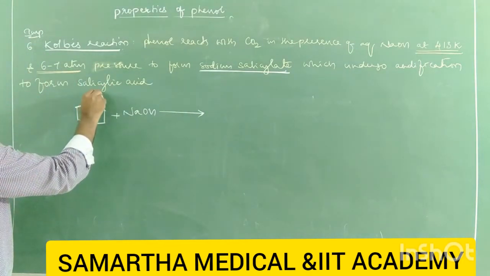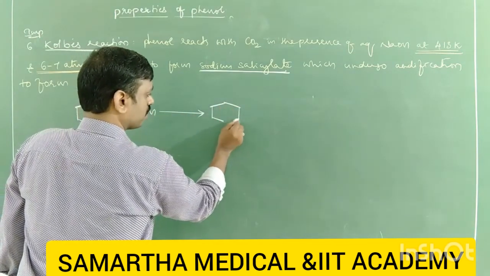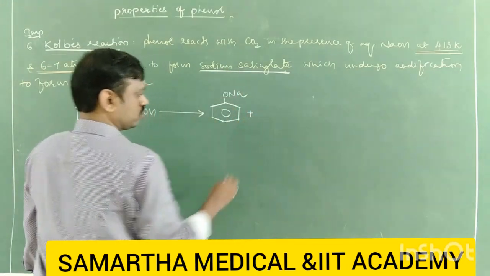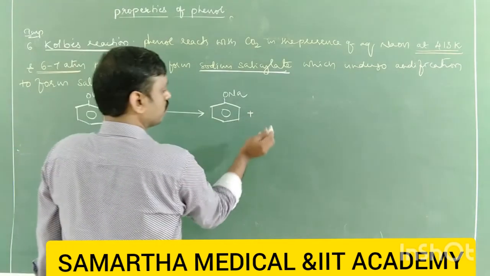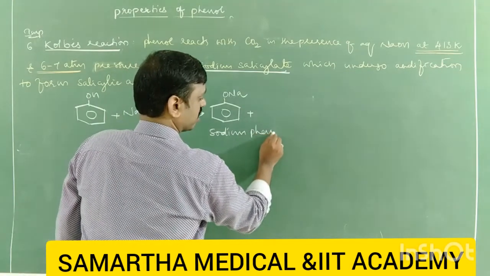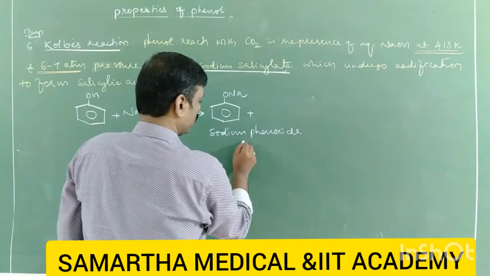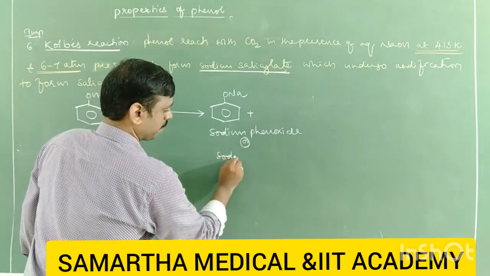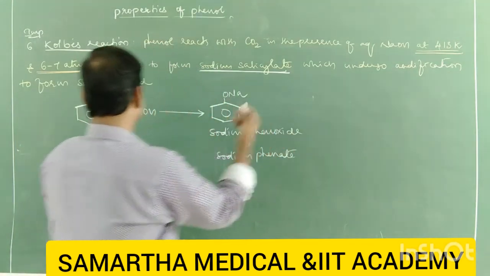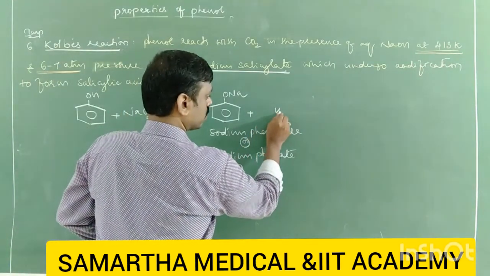This H plus and OH minus eliminate water and you will get sodium salt of phenol, that is sodium phenoxide or sodium phenate, plus water, from OH minus and H plus.